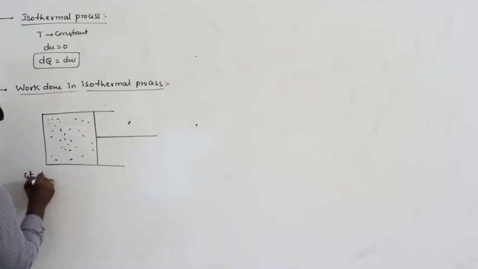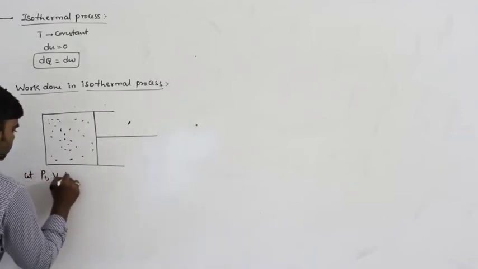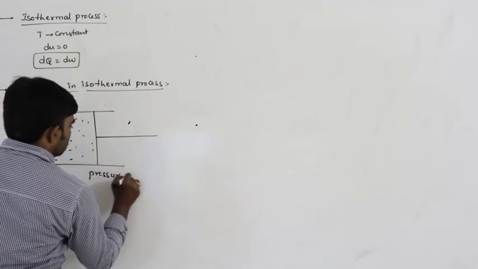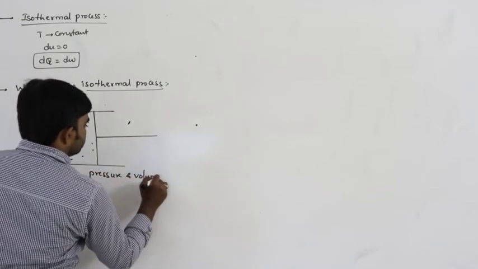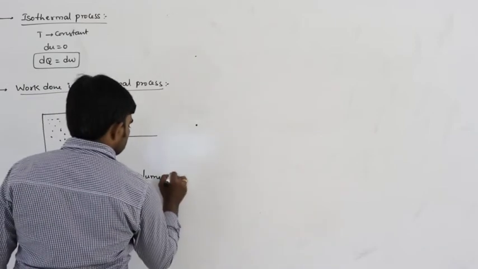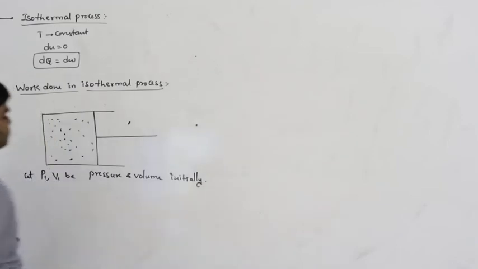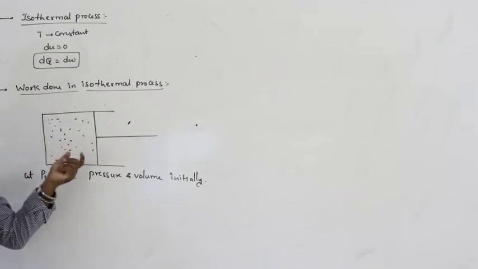Here let P1 V1 be the pressure and volume initially. Let us consider a cylindrical vessel with movable piston. A certain amount of gas is taken into this.